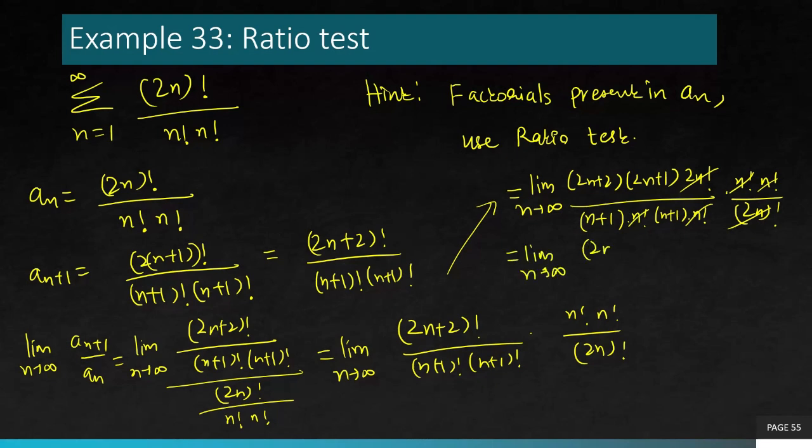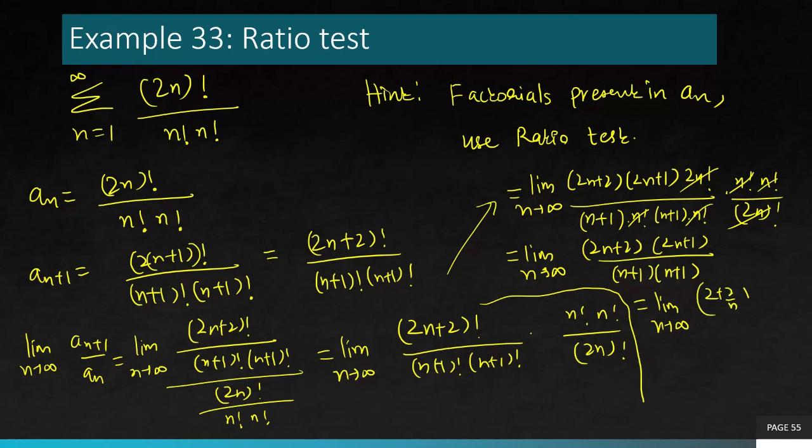And now you are left with (2n+2)(2n+1) over (n+1)(n+1), an expression free from factorials. Very easy to simplify now. You have done these kinds of limits before. Divide with n in all the terms. So you will see you get 4, which is greater than 1.